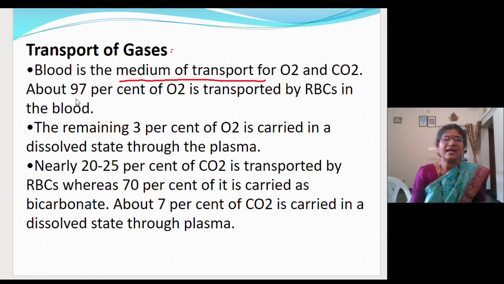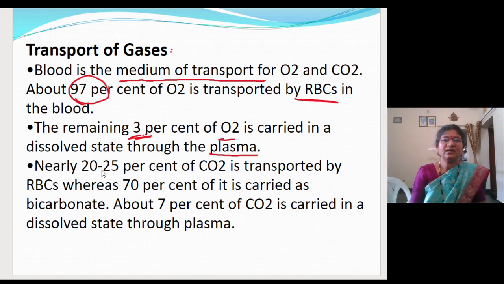About 97% of the oxygen is transported by the RBCs, and the remaining 3% is transported by the plasma. It is carried in dissolved state. And already I told you that the solubility of oxygen is very less when we compare with that of carbon dioxide.